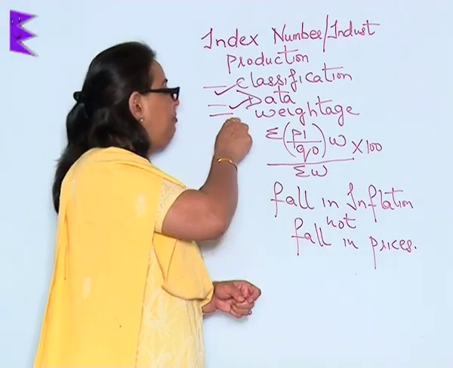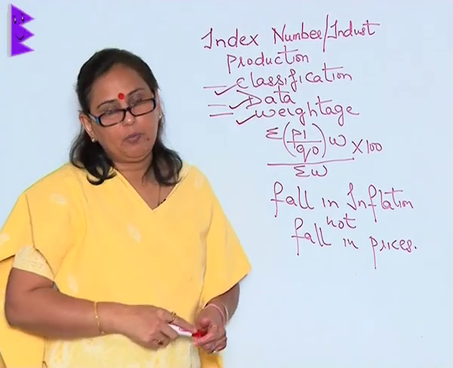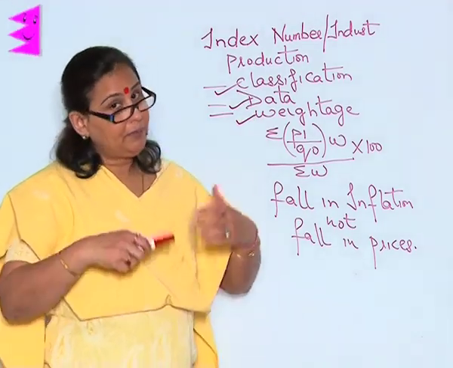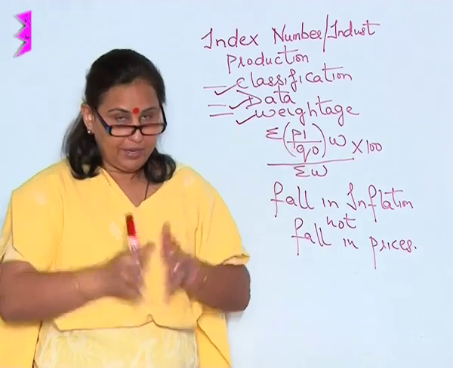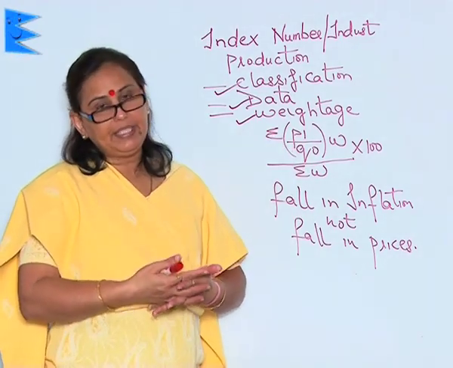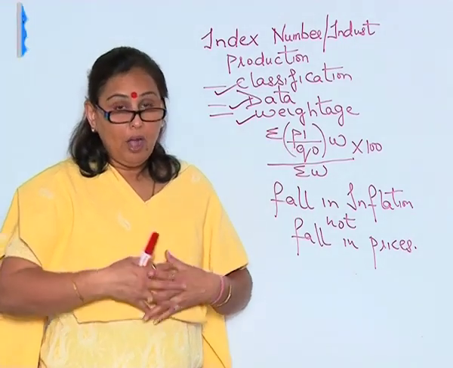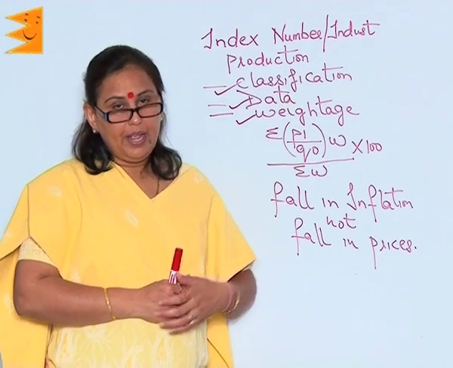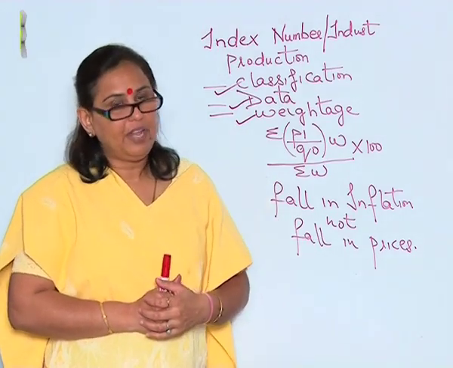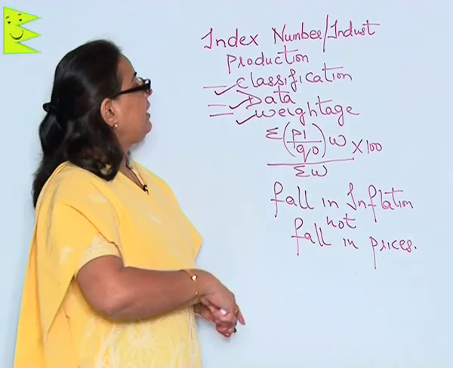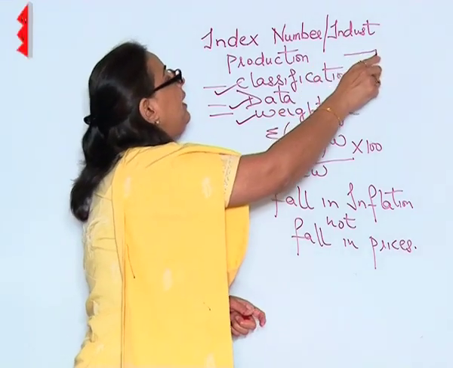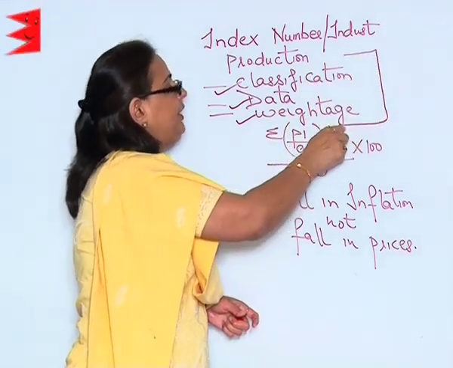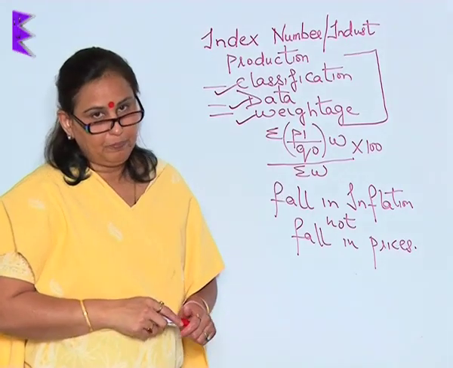Then we have to give weightage to various products, based on both the quantity and the price, that is, how much it is consumed and what the price level of that commodity is. So, these are the bases of making the index number for industrial production.